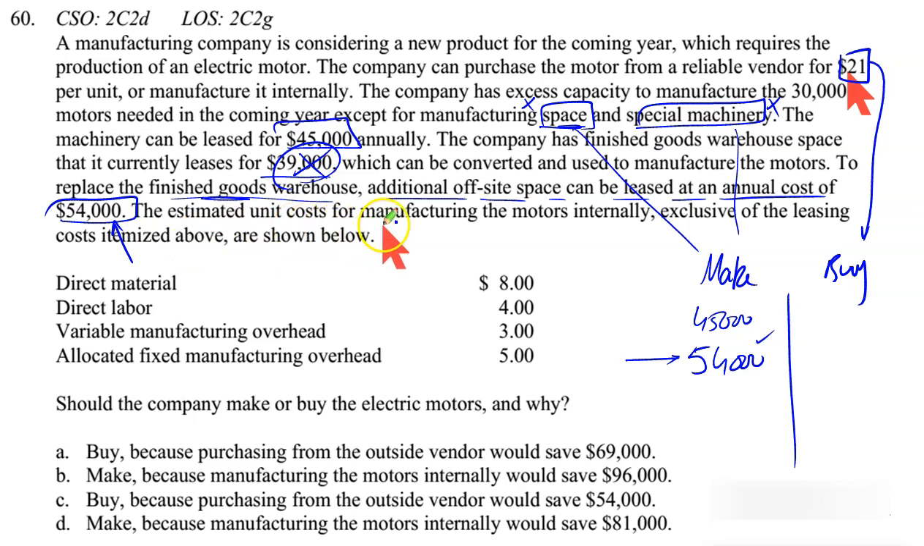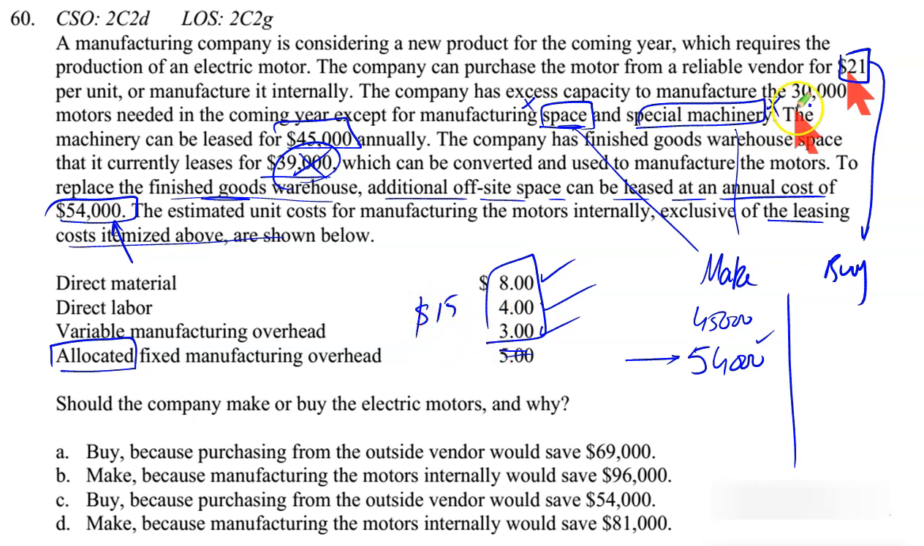So the estimated unit cost for manufacturing the motors internally, exclusive of the leasing cost given above: direct material, relevant. Direct labor, relevant. Variable manufacturing cost, relevant. Allocated: where you see this word, it means ignore. Allocated means this cost will have to be paid whether you manufacture this part or not. So the cost that doesn't change, that is not avoidable, is not relevant for decision making. So the relevant variable cost of manufacturing is 8 plus 4 plus 3, $15, right?